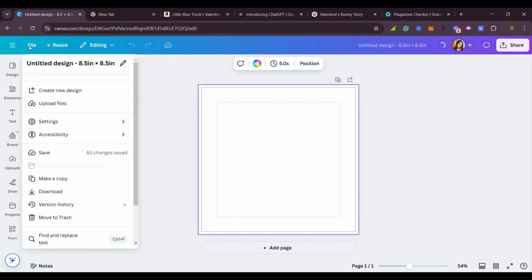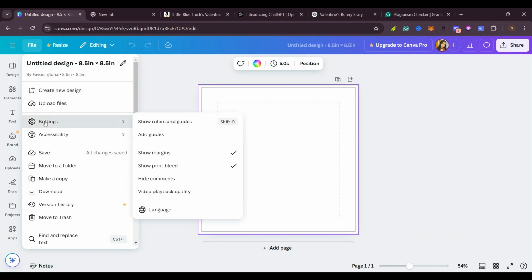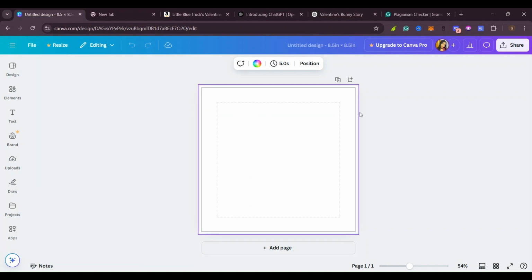You can come here on where it says file, so that you can have a ruler in your box, so that the words don't go out, because if they do, KDP will reject your book and you will have to redo it, so that things fit inside the box that they have created for you. So you come here and click on file. When you click on file, you click on settings. Then you make sure that show margins is ticked and show print bleed is ticked, so that you work in the right place.